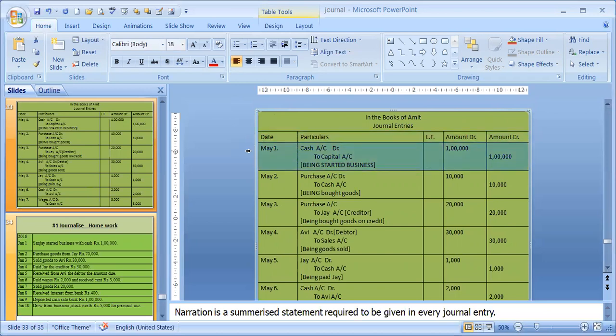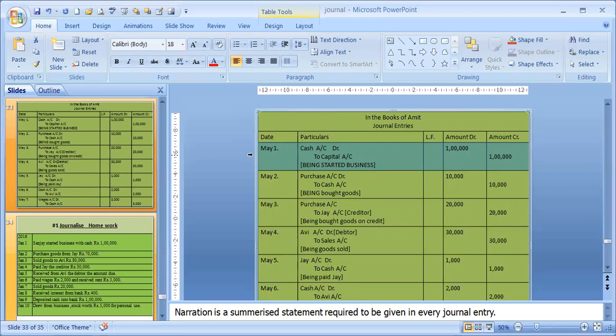On May 1st, the first entry has happened. Cash and capital were the accounts involved. Cash account debit. Debit is written like this. And credit we don't have to write. We have to write "to capital account." It is customary, it is going on in the Indian system, so we are following this. In America, they write just cash debit, capital credit. It's no problem at all.